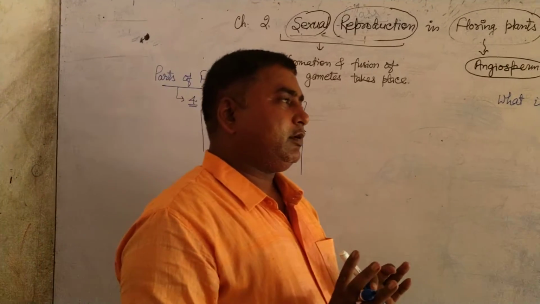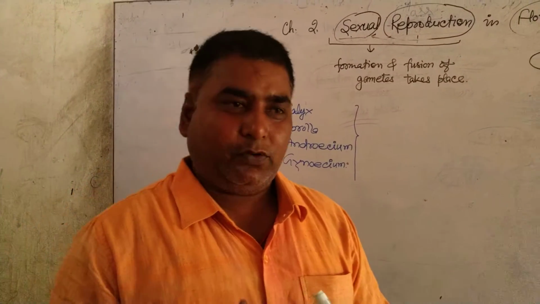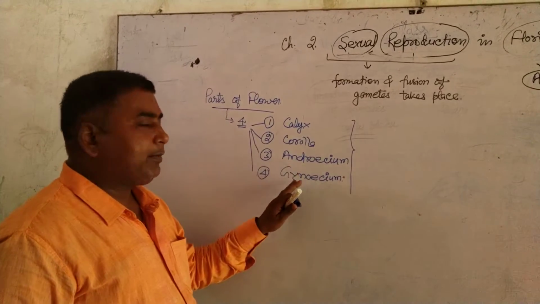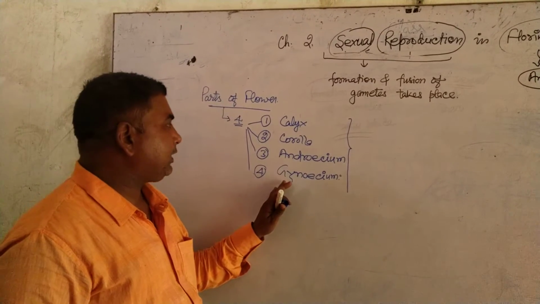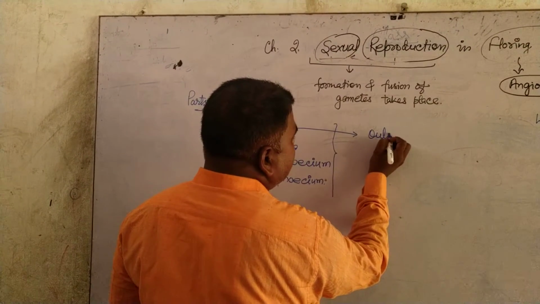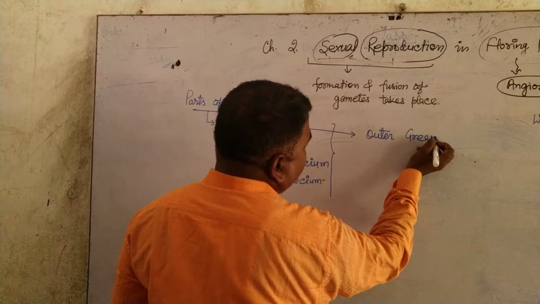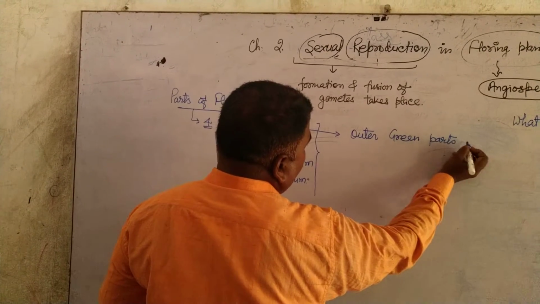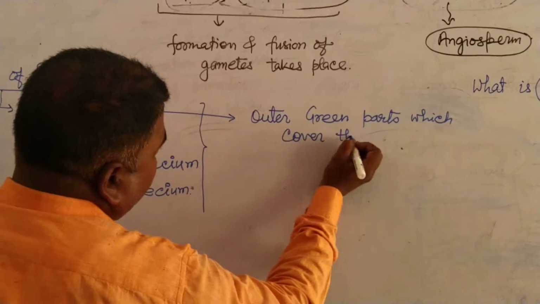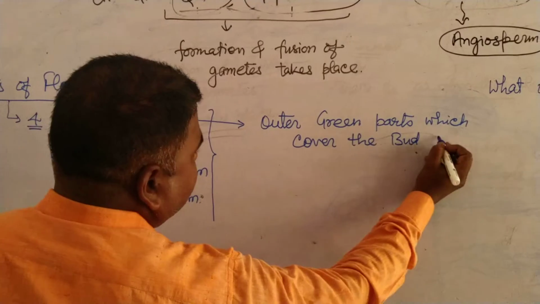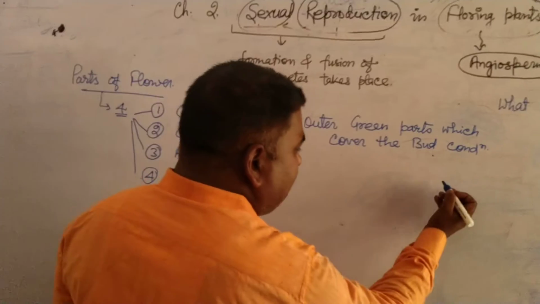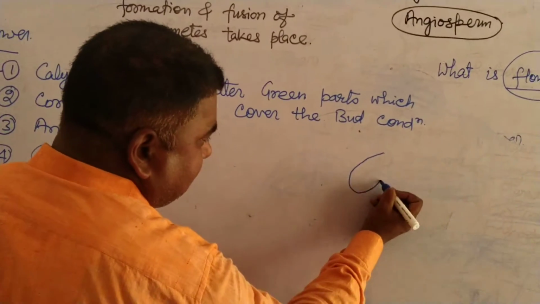You see the flower very carefully, and these parts, calyx, corolla, androecium and gynoecium, are the 4 parts of a flower. The calyx is the outer green part which covers the bud condition. Understood? You see a bud, and this bud is of this type.